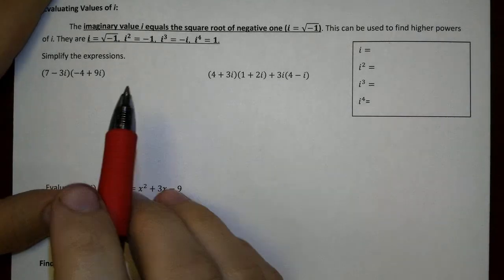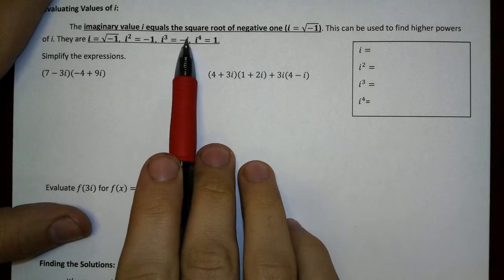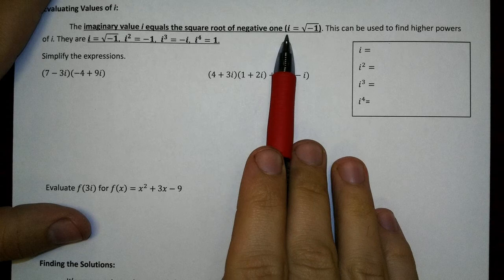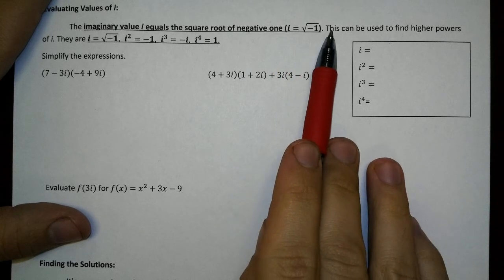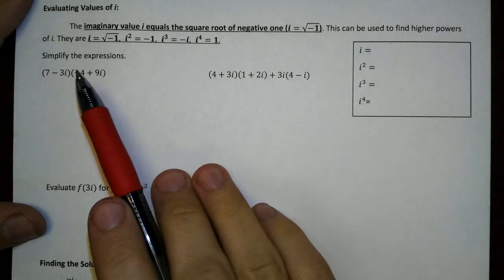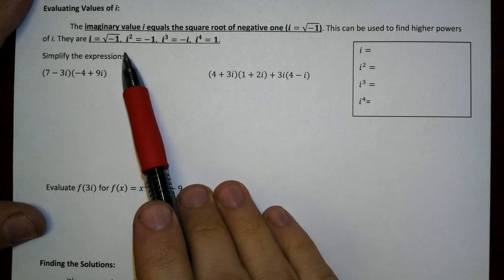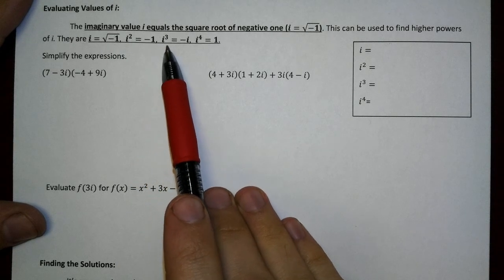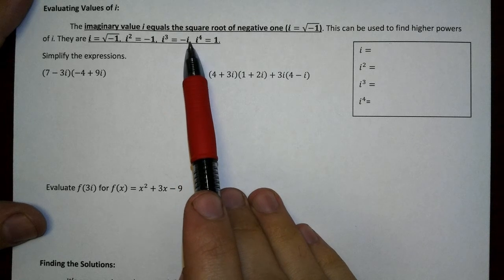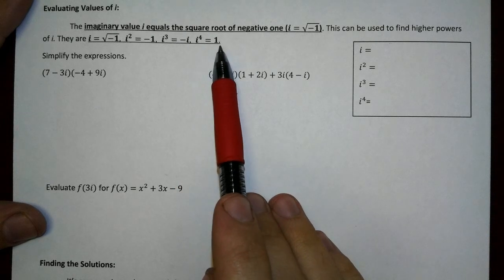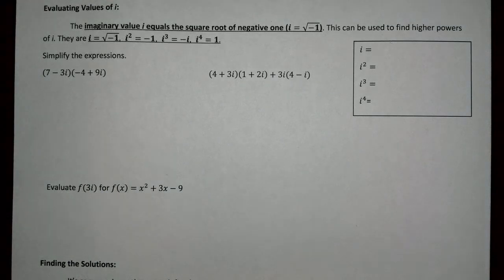So, the imaginary value i equals the square root of -1. This can be used to find higher powers of i. They are: i equals the square root of -1, i squared equals -1, i to the power of 3 equals -i, and i to the power of 4 equals 1. Right? And let's make this more than fact. Let's reason our way through this. Let's figure out how to derive these things and see how this actually makes a lot of sense.